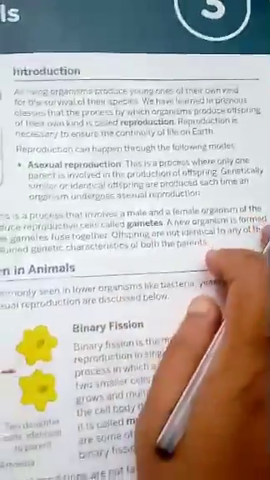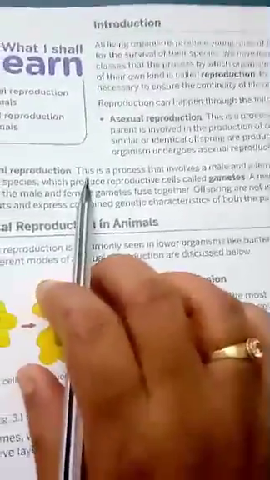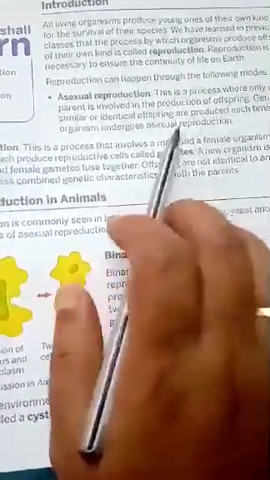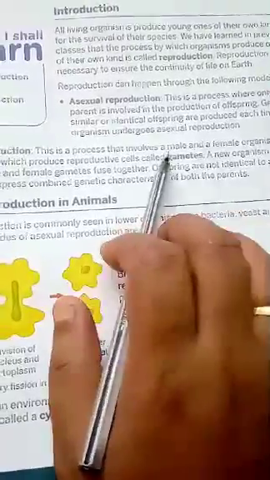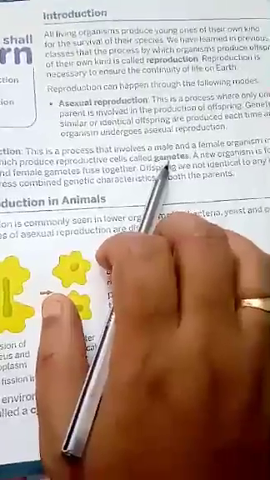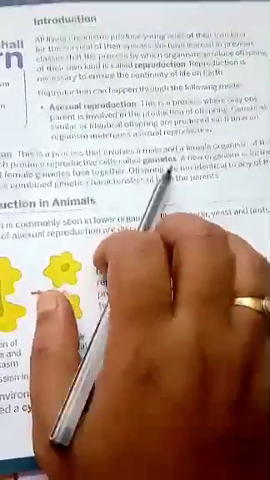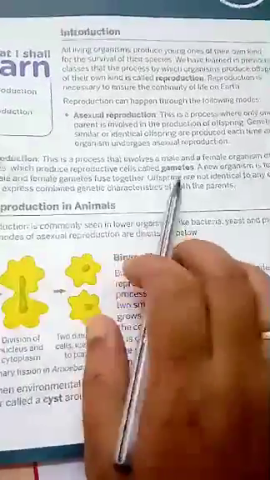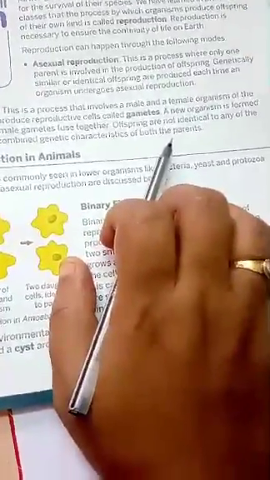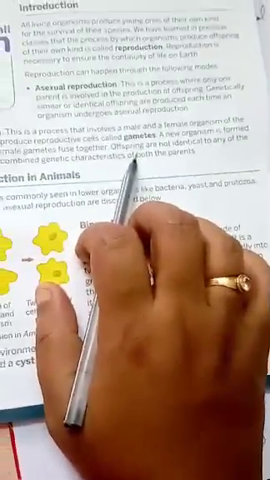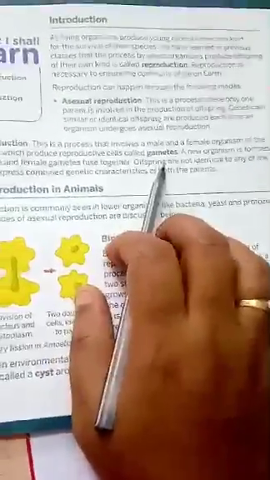Now in case of sexual reproduction, what happens? It is the type of reproduction which involves two parents, one male and one female, and those male and female organisms produce gametes. These are the reproductive cells, and these gametes lead to the formation of a new offspring, and that is sexual reproduction. Since it involves two parents, the new individual which is formed is not genetically identical to either parent, but is a combination of both the parents.